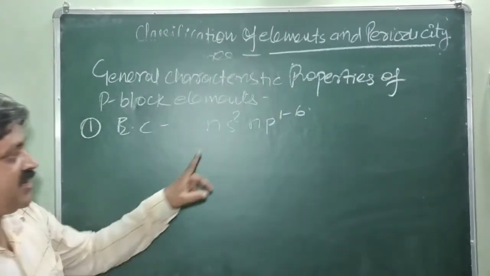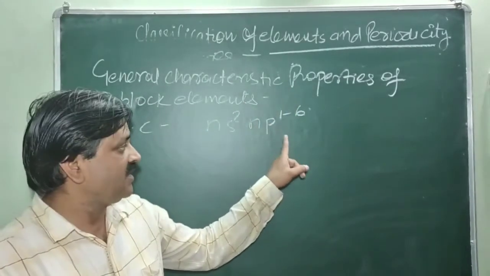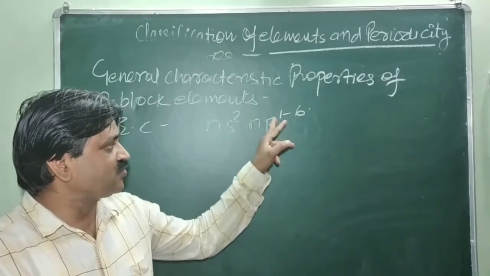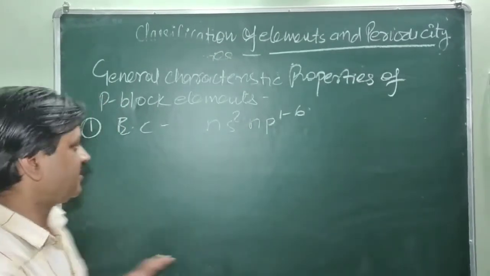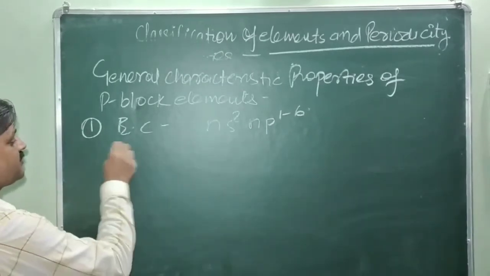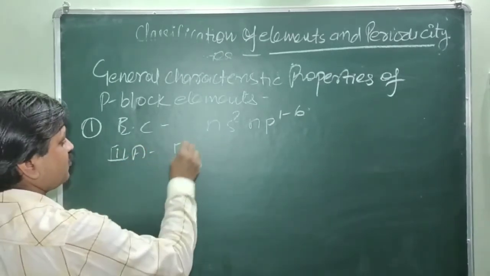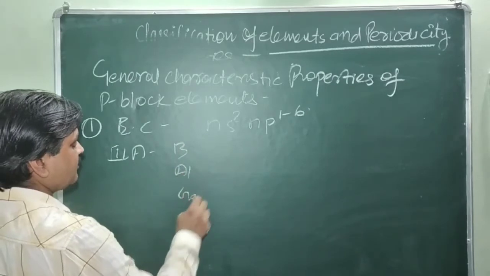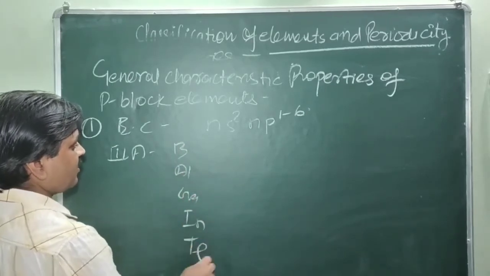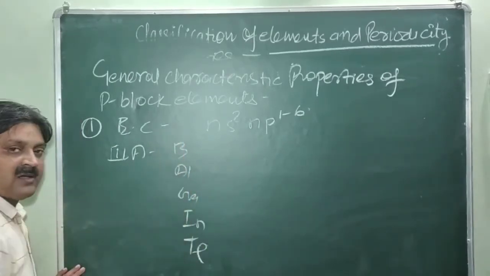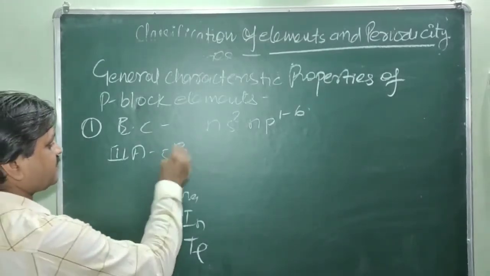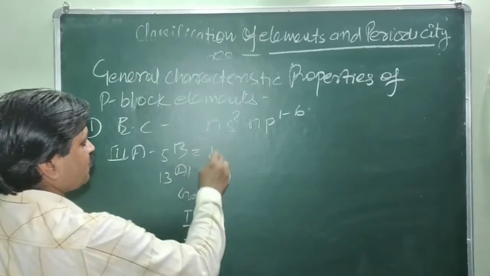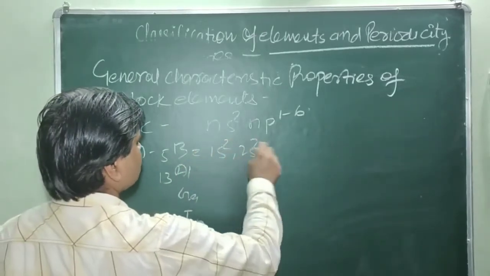It means the last electron enters the p subshell and gradually increases from 1 to 6 electrons in the p subshell. Just like the third A group of elements: boron, aluminum, gallium, indium, thallium. I am taking the electronic configurations of some of the elements. Boron is 5, aluminum is 13. So 1s2, 2s2, and 2p1.